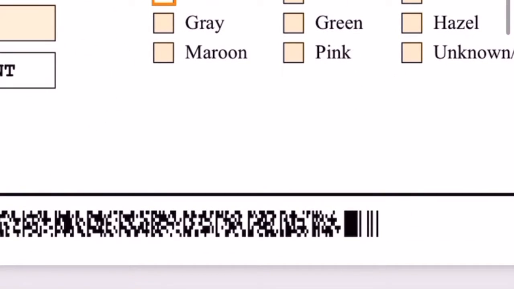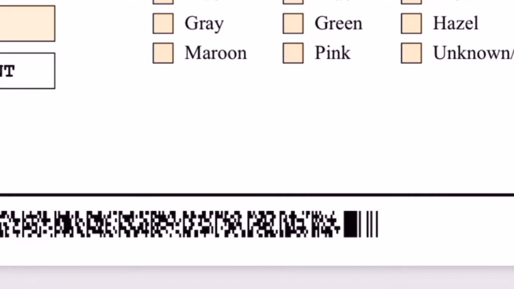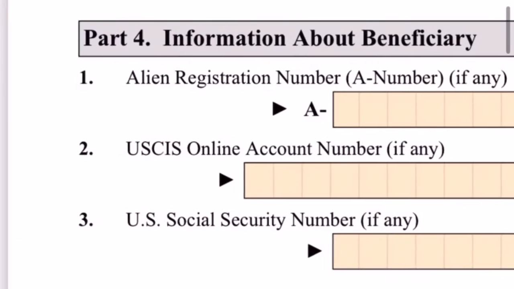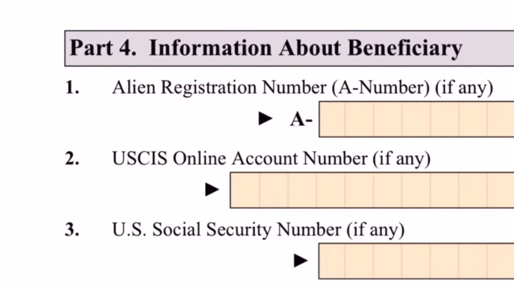Eye color, select only one. Is it black, gray, maroon, blue, green, pink, brown, hazel, or unknown? In this case, my client's eye is black, so I'm going to select black. So it's all about reading and comprehending. As long as you read and it applies to you, it is not hard.